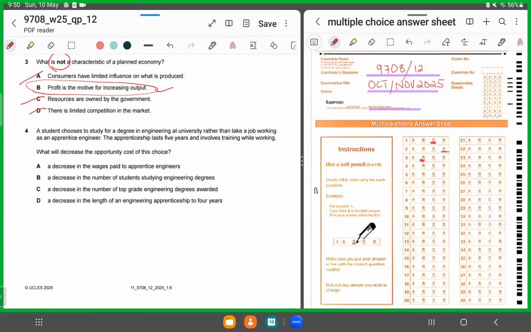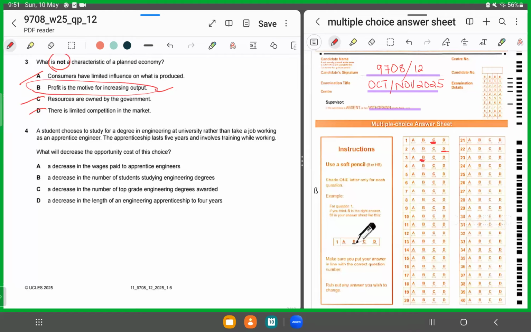What will decrease the opportunity cost? That means his deciding to pursue education would be in favor. So out of these four options, which would help him be satisfied with the decision he made? There would be one option which would be in favor of pursuing education rather than the apprentice job.